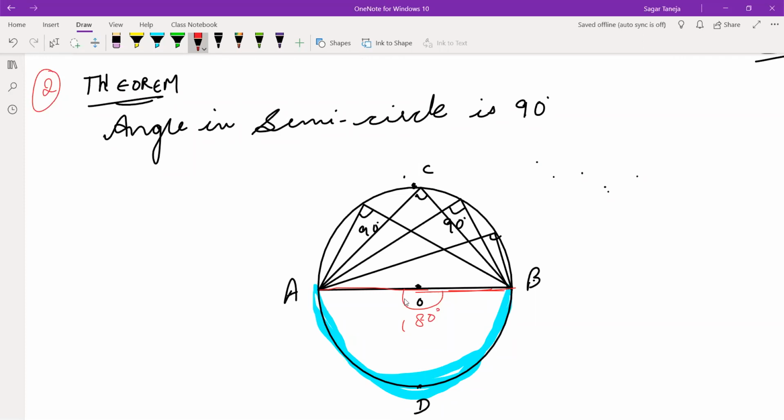Gunveer is asking, sir, if we will draw any angle on arc ADB, then it will be 90. Yes, Gunveer, this ADB is also semicircle. If we will draw here also, this will make only 90.